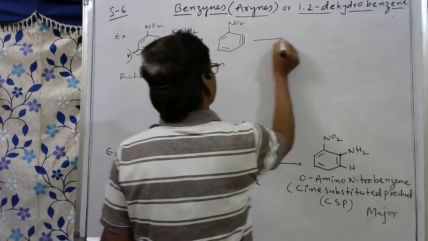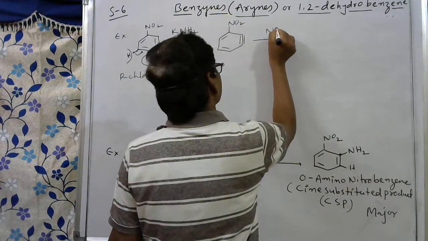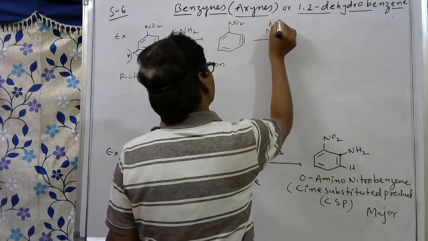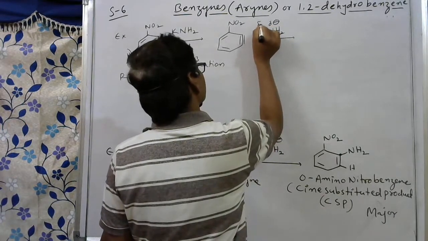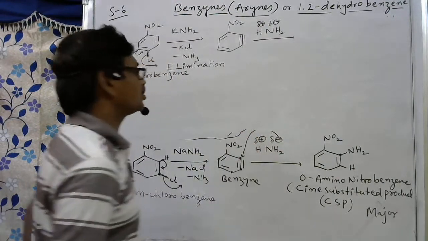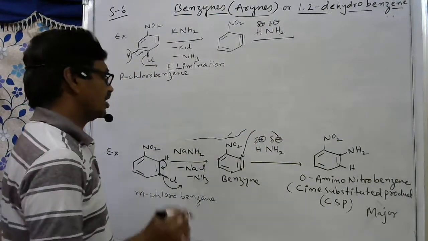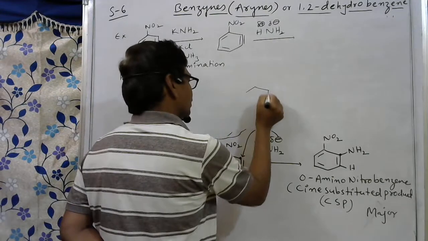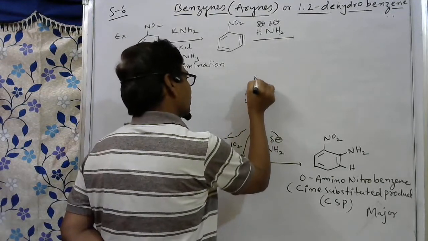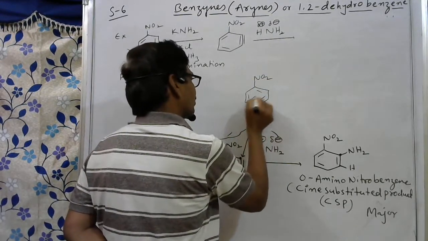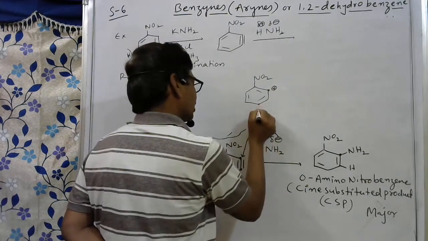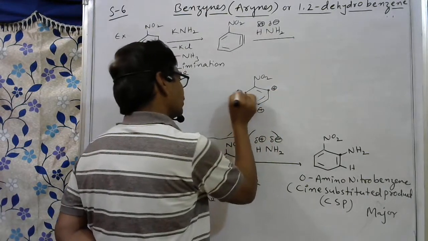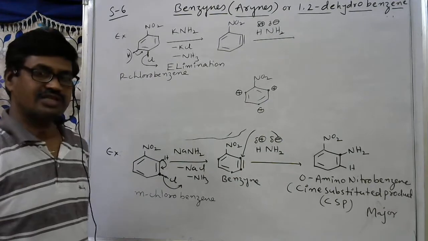So in the next step, NH3 means NH2 minus and H plus. So here NH2 minus comes to which carbon atom? These carbon atoms, just now given in nitrobenzene, this carbon and this carbon and this carbon, because of resonance these three carbon atoms carry positive charge.